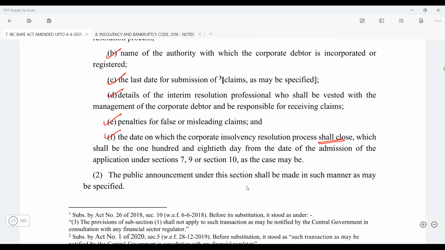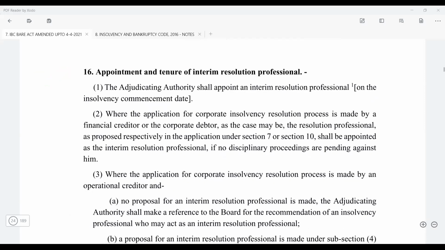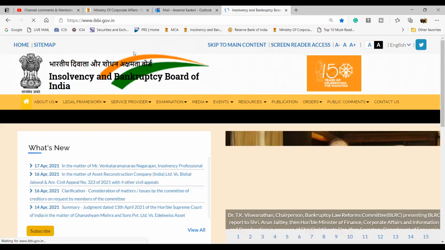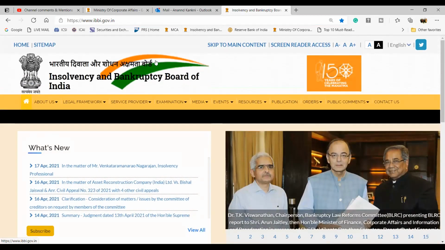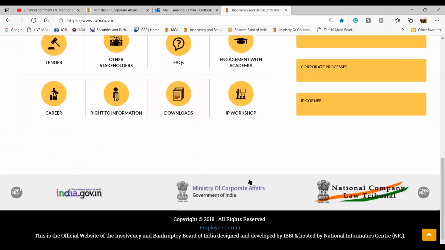And the public announcement shall be made in such manner as may be specified. So here you have to refer to the regulations, and you'll get the provisions in the slide. I'll show you. I'll write it there. Okay. Now, before we go ahead, I would like to show you a copy of the public announcement. So just go to the website of IBBI, and here in IBBI, you will find public announcements, right? So intimation, corporate process.